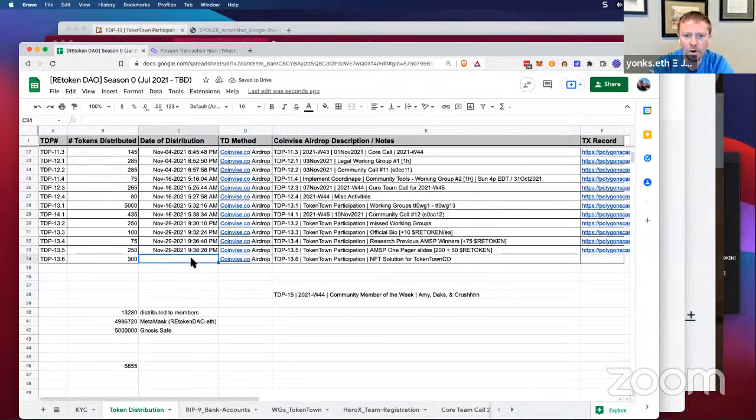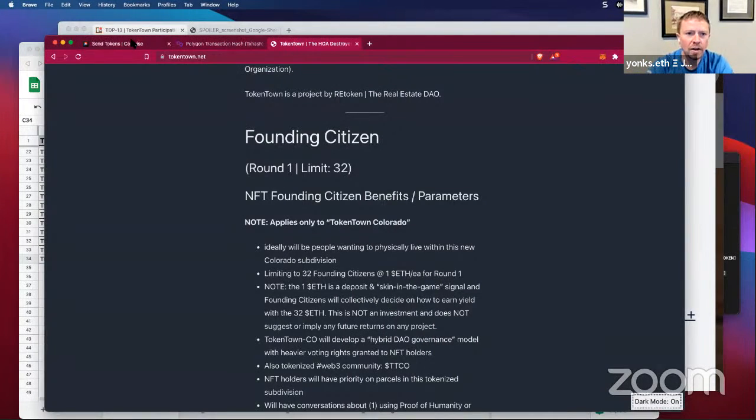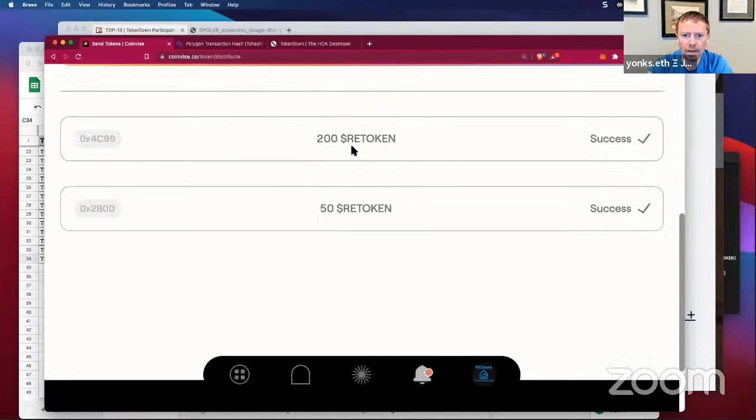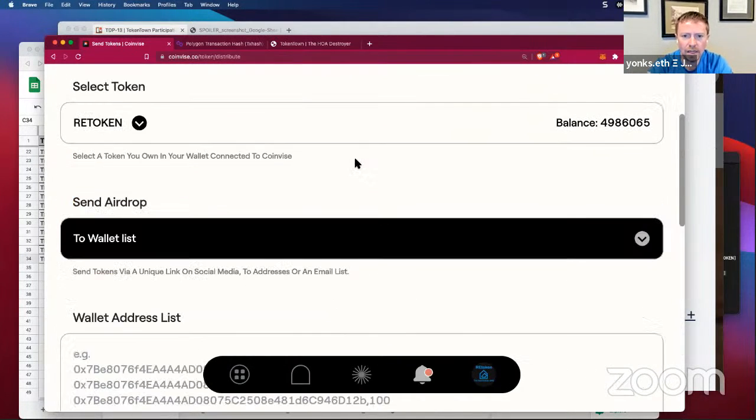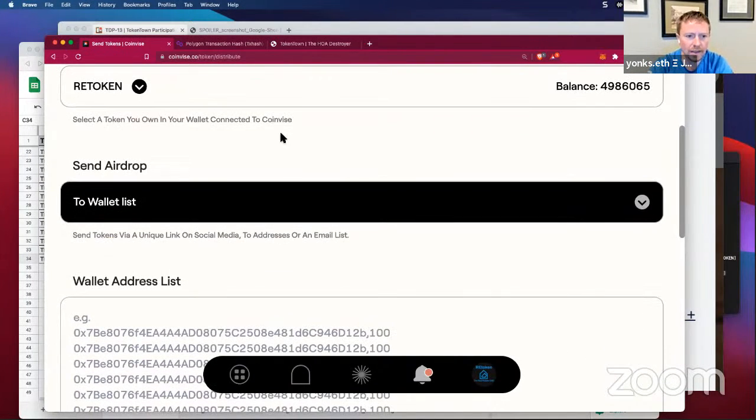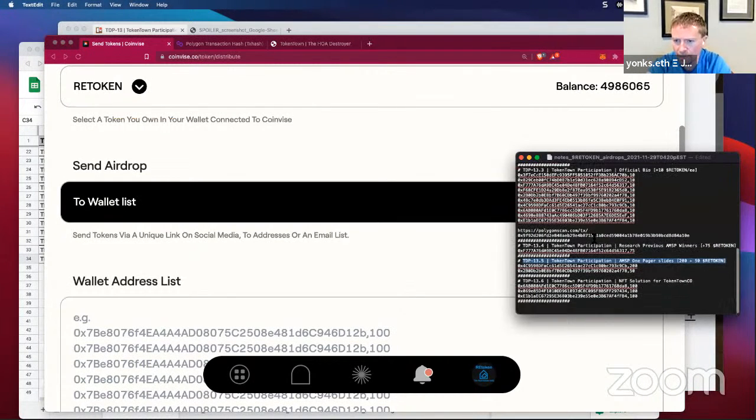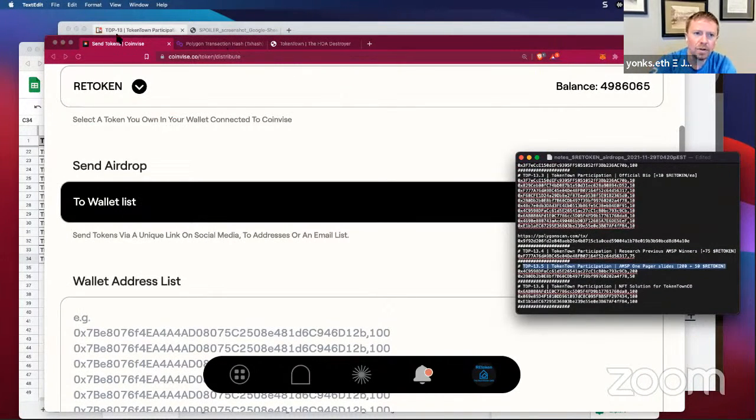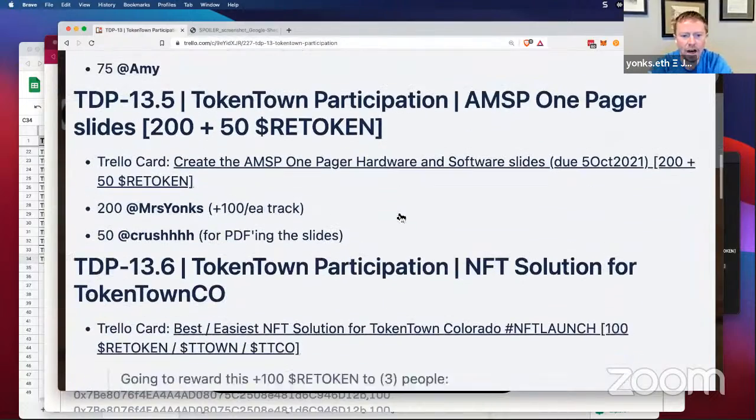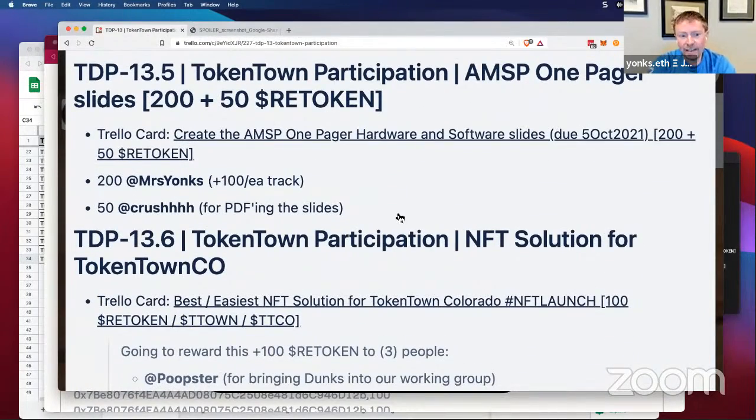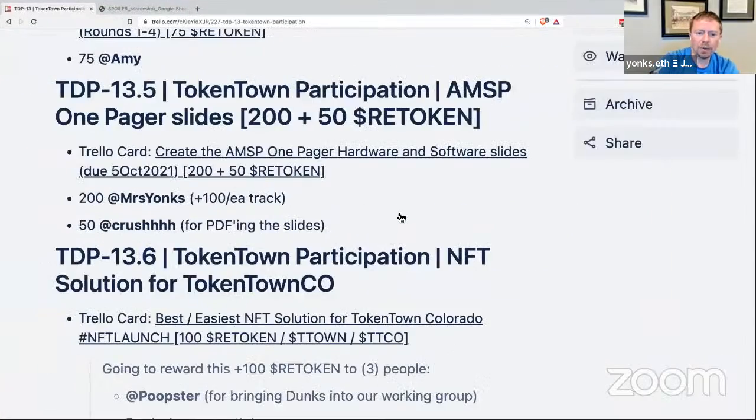So we only have one more, 13.6. Let's go ahead and finish up here. So let's go ahead and create another airdrop. And this is again going still to the wallet list. That's how we've been doing all of the airdrops. And this one right here is our NFT solution for Token Town, Colorado.